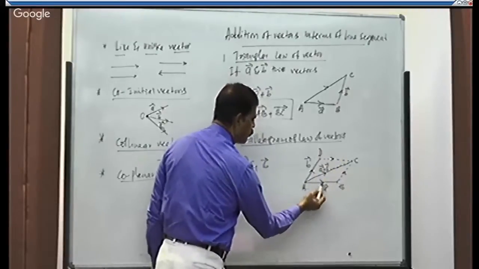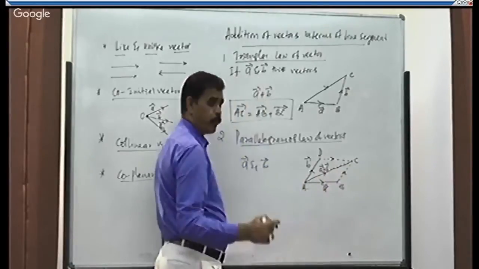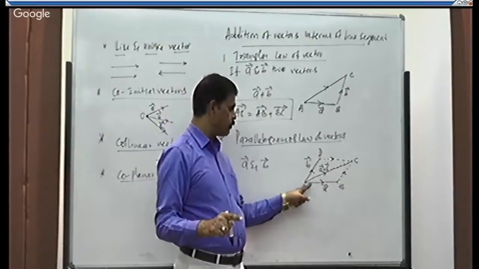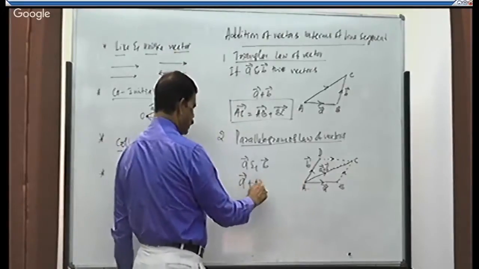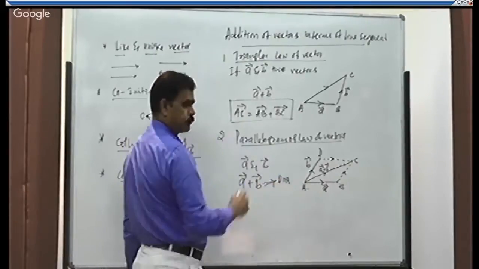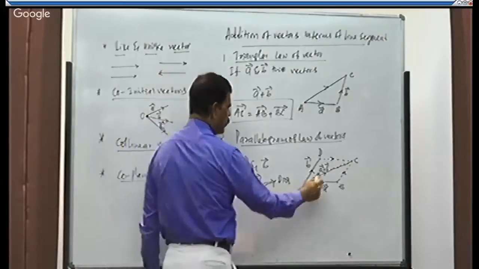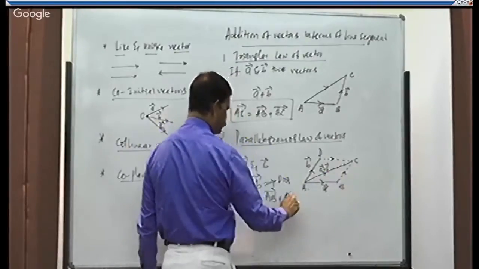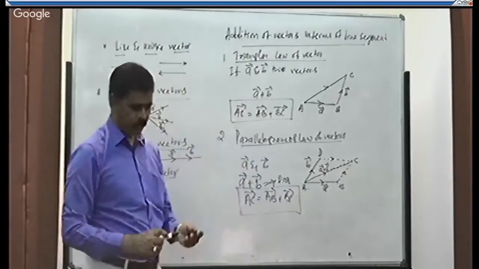Then the sum of these two vectors will be represented along the diagonal of the parallelogram through the common point at which both the vectors are acting. Hence, A plus B is always along the diagonal. Therefore, AC is equal to AB plus BC. This is the addition of two vectors.